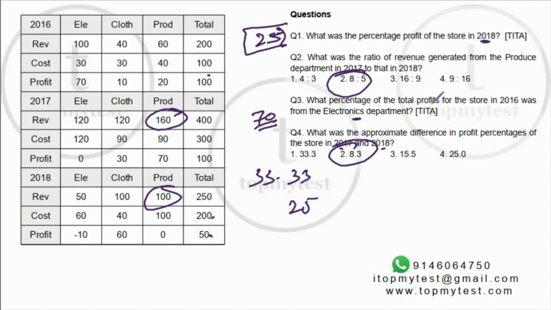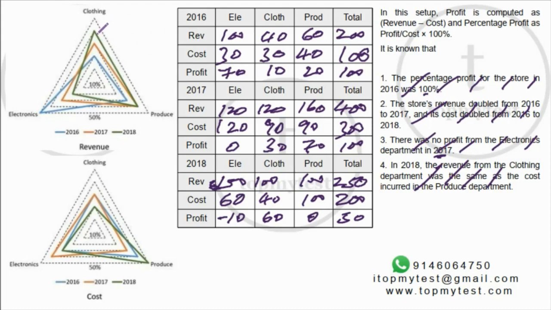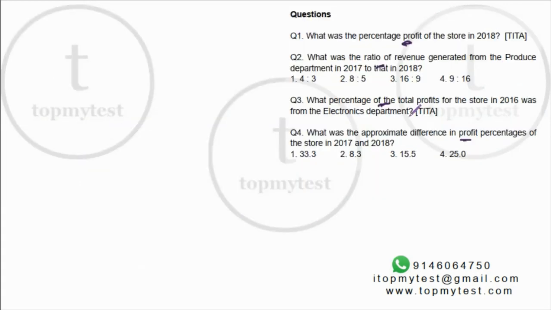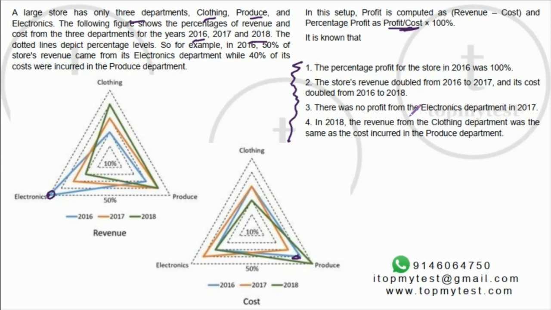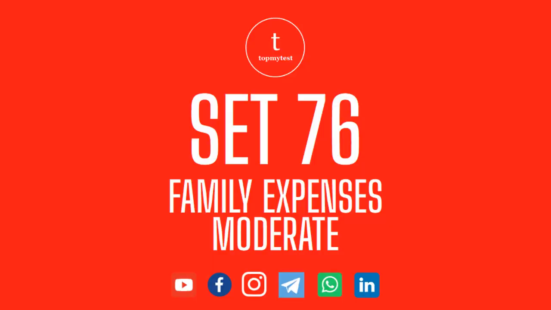Extremely straightforward question. It's more of a test of your eyesight. You have to just bend down and figure out exactly where the values are. Once you do that, if you know your ratios, this is a 5-minute problem to be solved. Definitely a must-do question that completes this one.